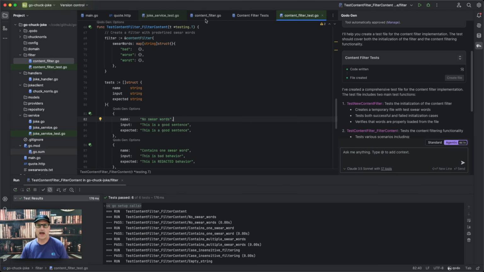So that is creating our microservice. We called out to the service, and we mocked it. We're able to not have to call out to the Chuck service because of the mock, because we created good solid principles in our code. And we also created another test file to test out the filter.